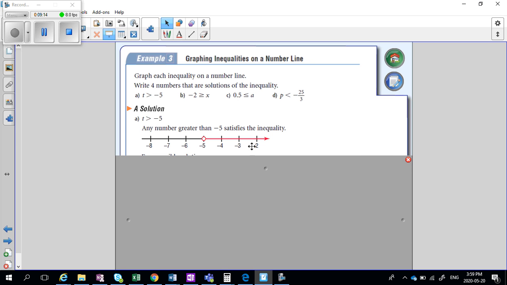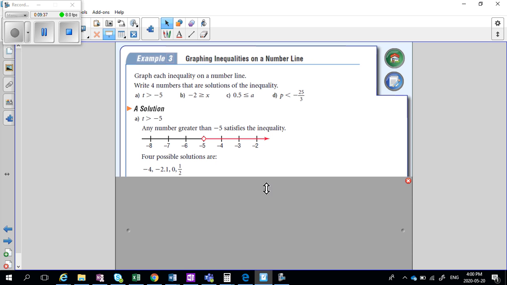So anything greater than -5 means anything to the right on the number line is good. On -5 we have an open circle because the equal sign isn't here. If it said t is greater than or equal to -5, we'd color in that circle because -5 is included. When you leave it open, it means -5 is not included.